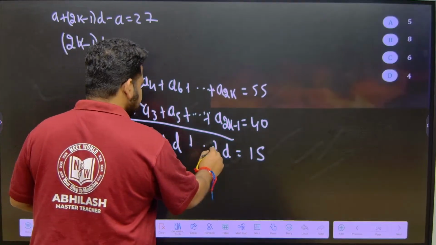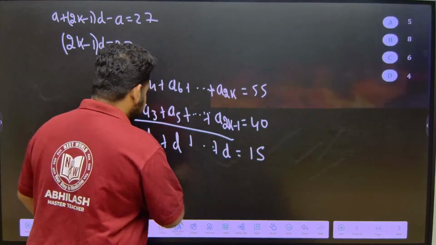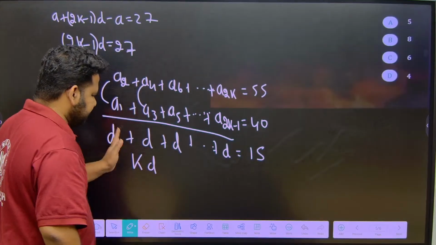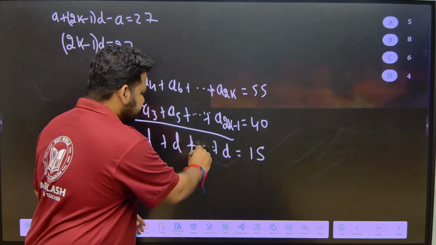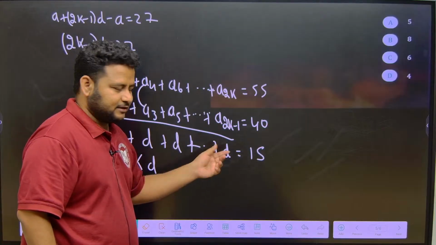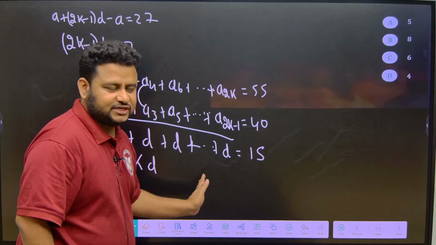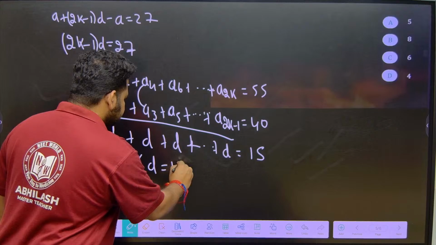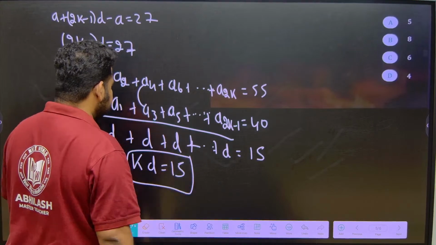D plus D up to k times, because the number of terms is k, will give me k times D. So k times D is equal to 15.